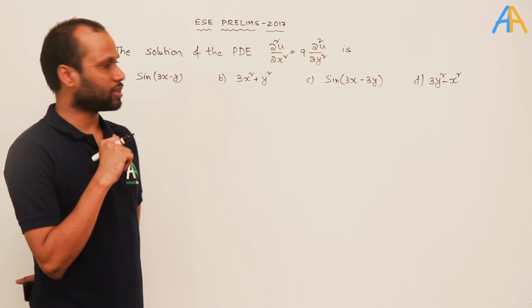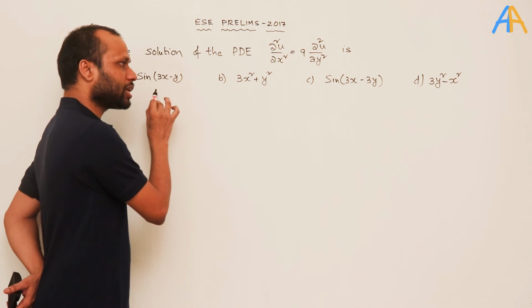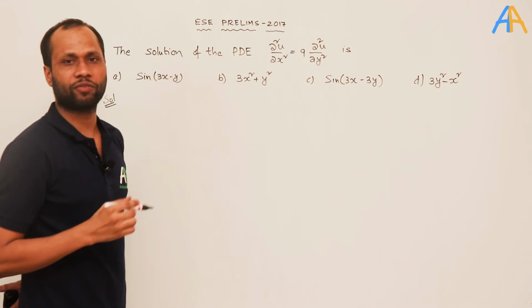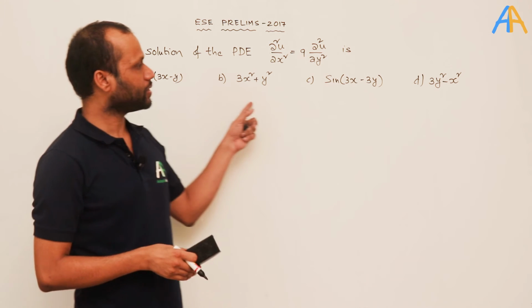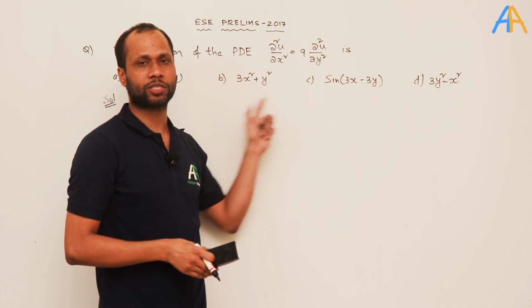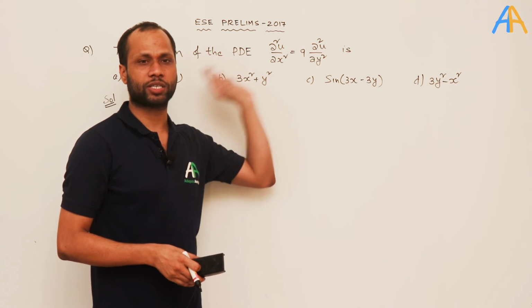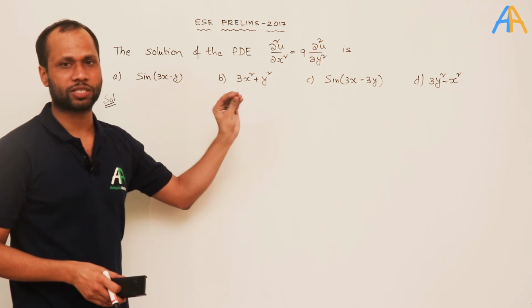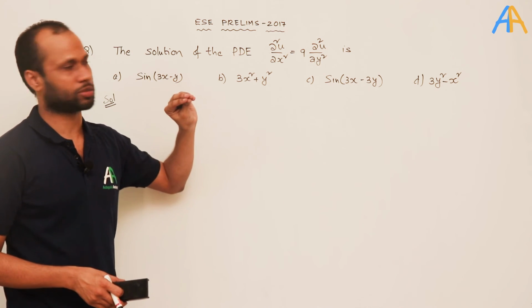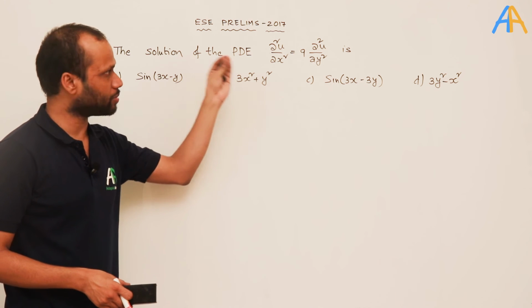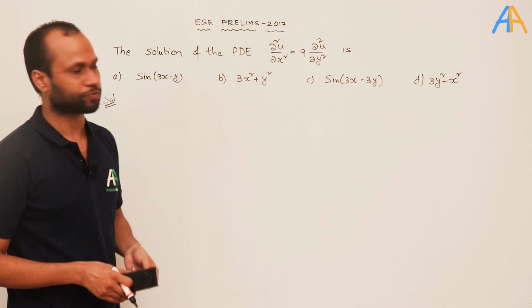One of the best methods is to substitute the given options into the equation and find out which option satisfies the given differential equation. This usually is the best method in competitive exams such as the Engineering Services Examination prelims or GATE.